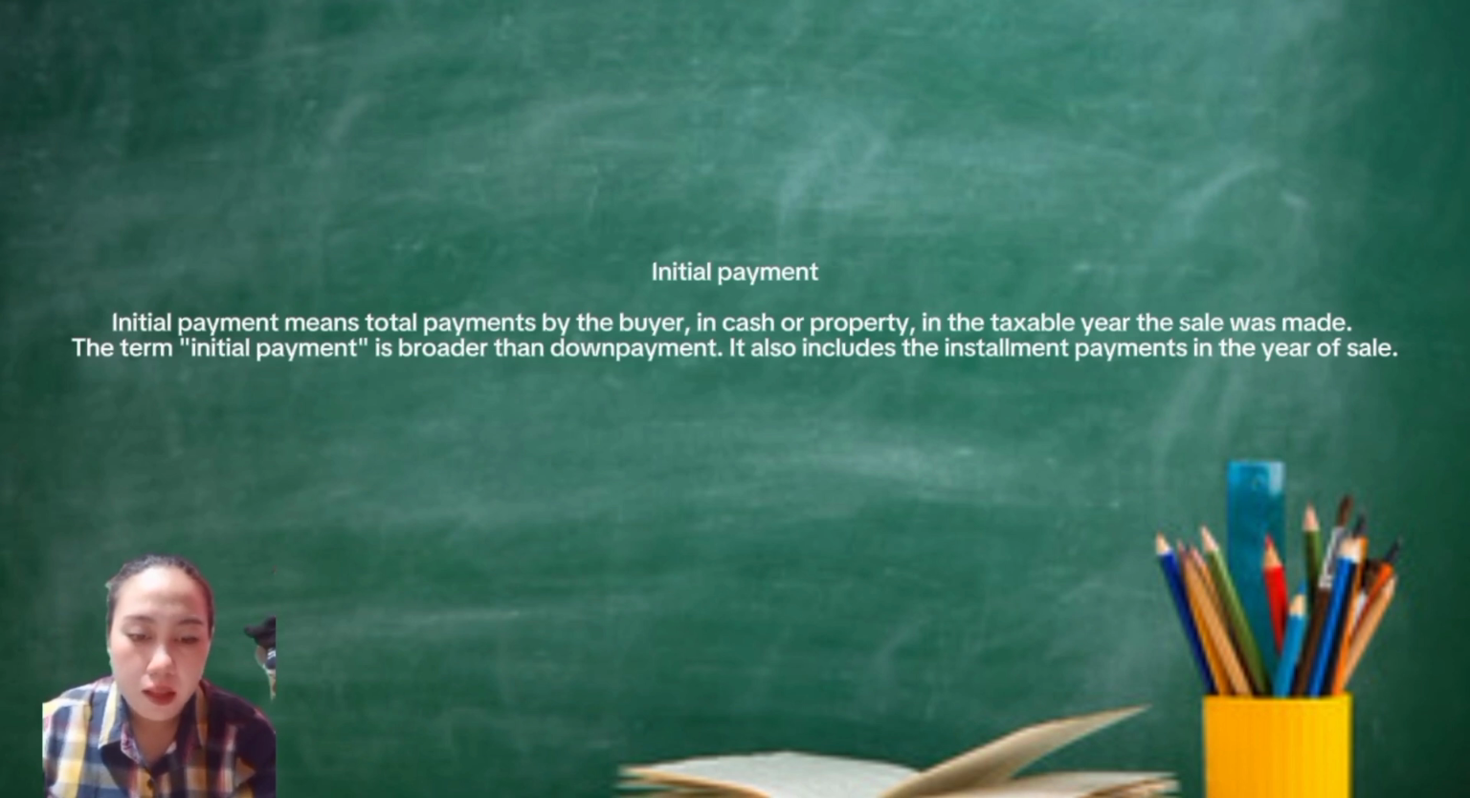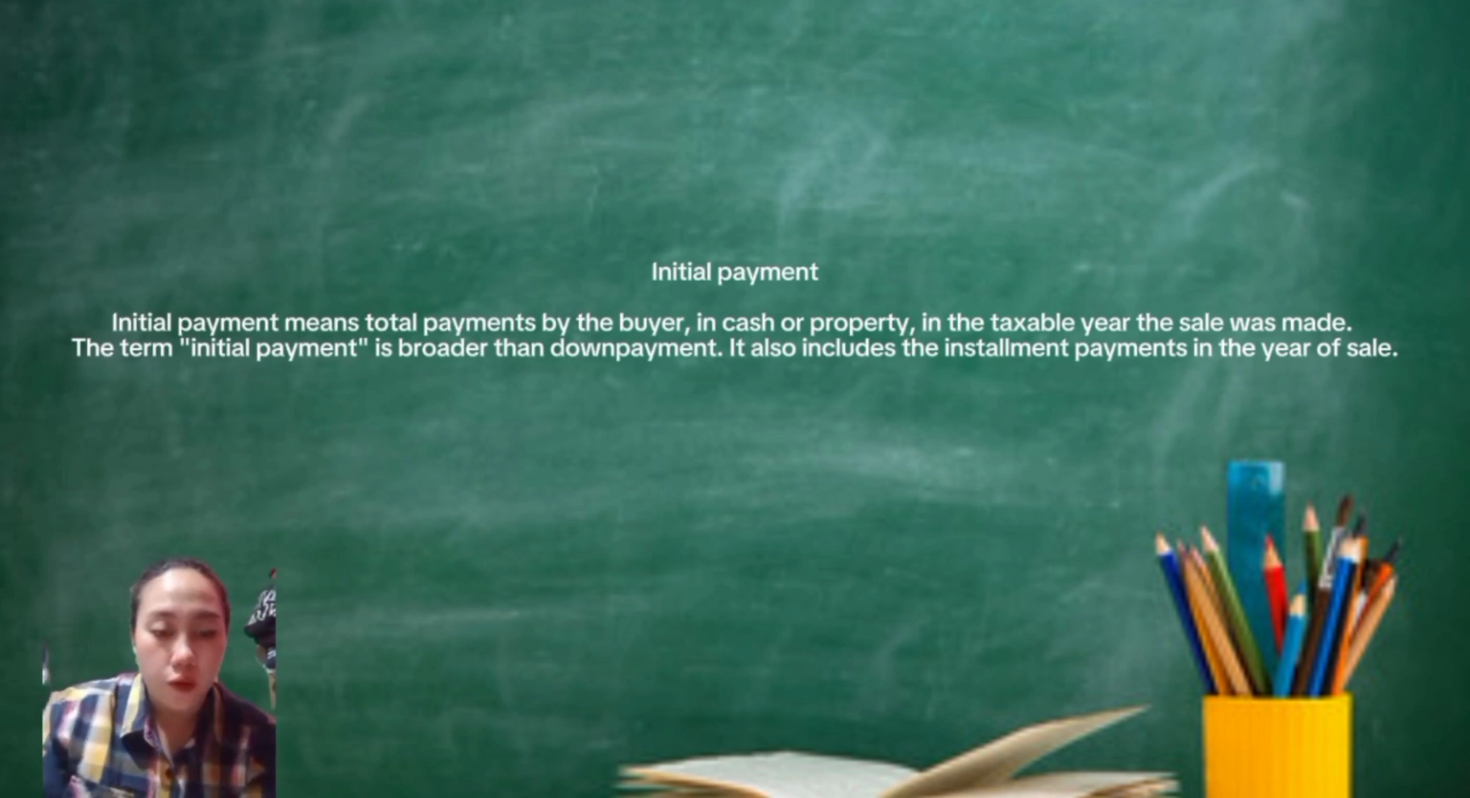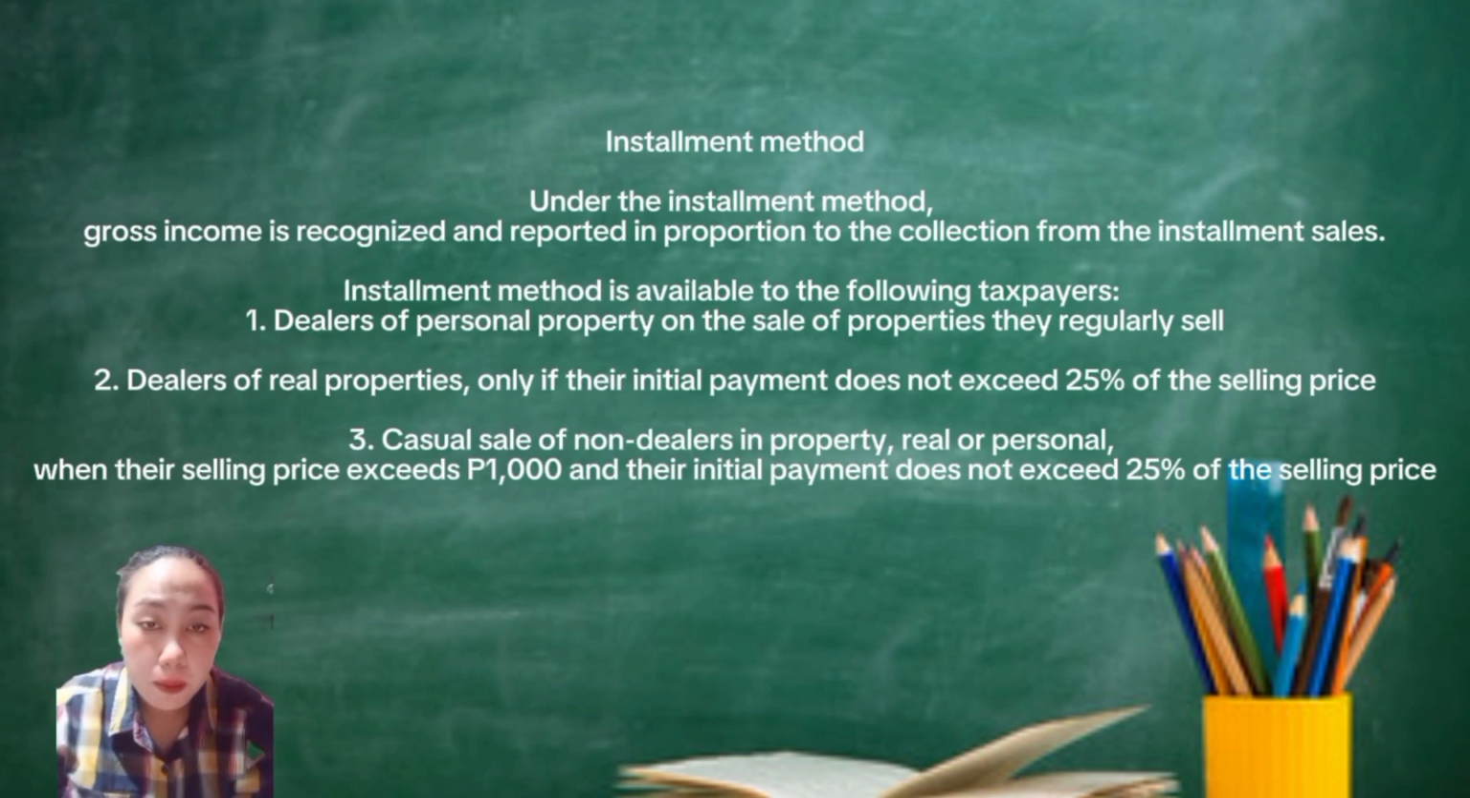Initial payment means total payments by the buyer in cash or property in the taxable year the sale was made. The term initial payment is broader than down payment. It also includes the installment payments in the year of sale. Installment methods: under the installment method, gross income is recognized and reported in proportion to the collections from the installment sales.